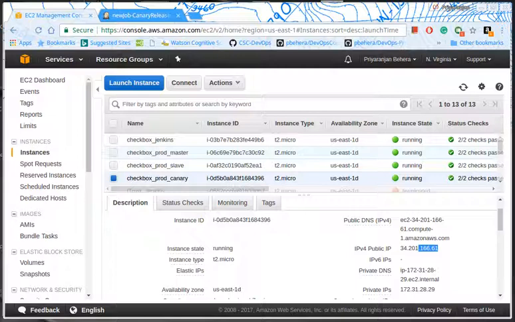alert is being raised. To start with, we have three different production servers for checkbox here, and of the three we have checkbox_prod_canary here, which is used to do the Canary release. Thus this server will have the newly staged version of the software, while the other two production servers will have the old stable version.